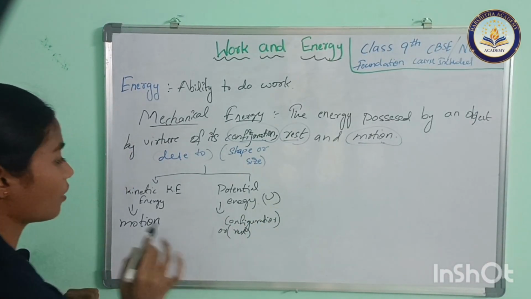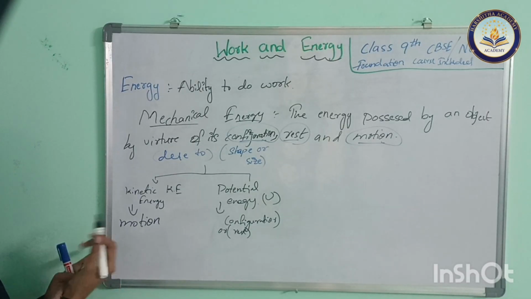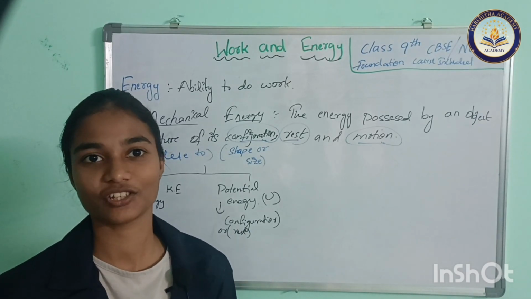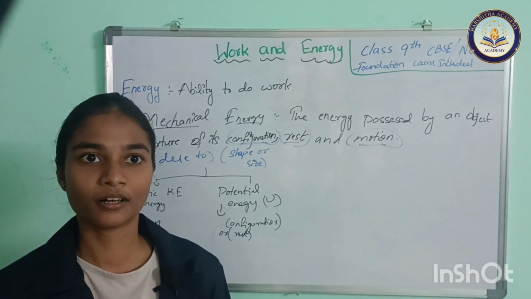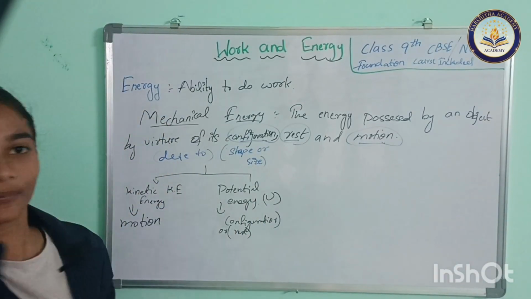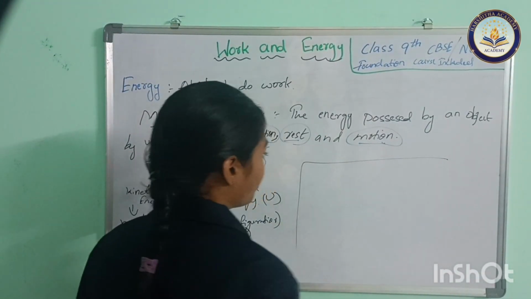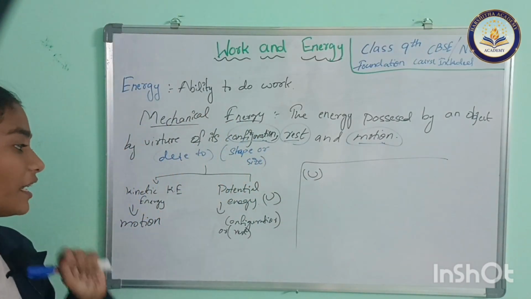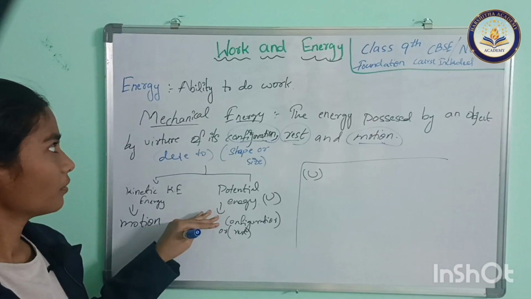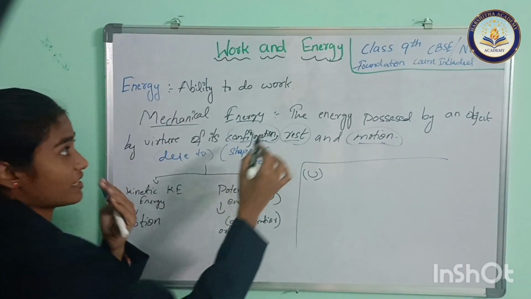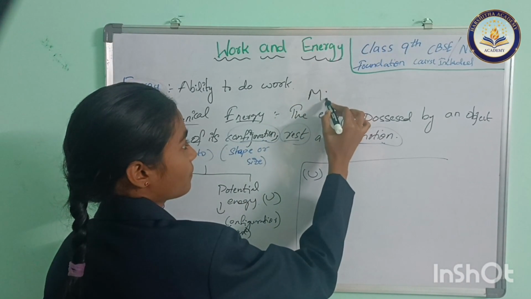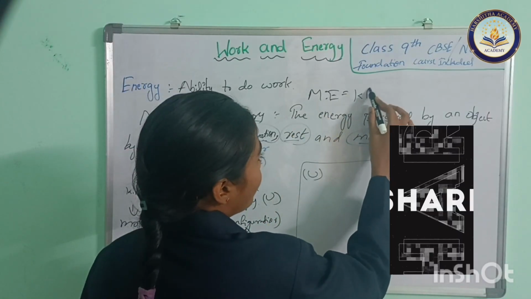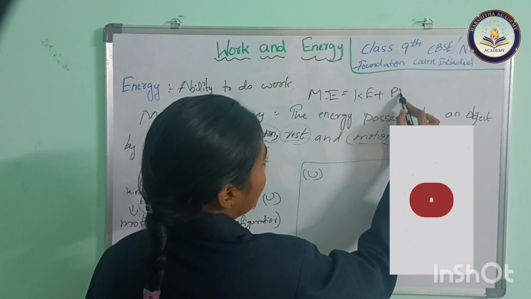So now I can tell you the formula for kinetic energy. Before that, I'm going to tell you the formula for potential energy, which is U. Before that, I'm going to tell you that mechanical energy is equal to kinetic energy plus potential energy.